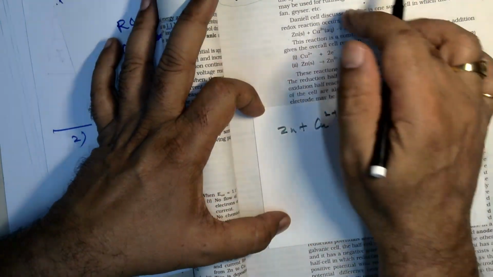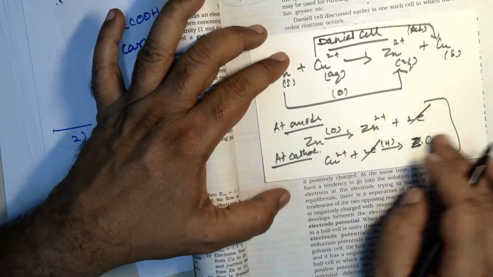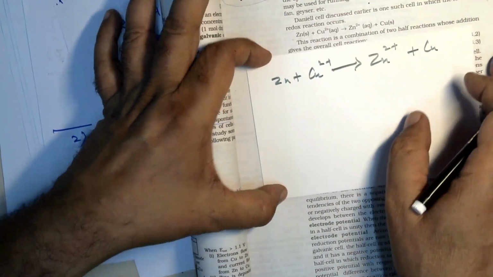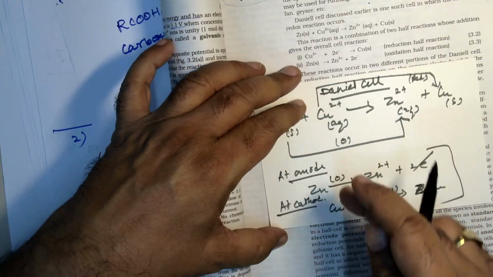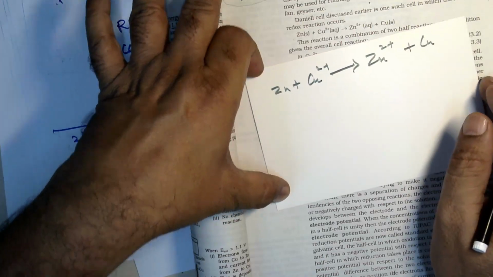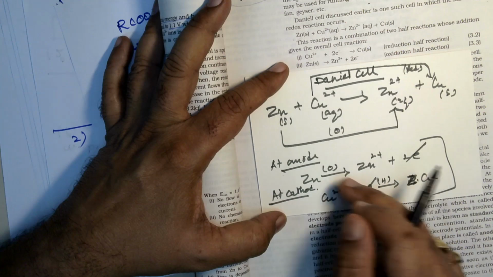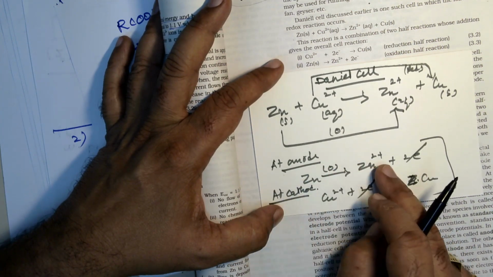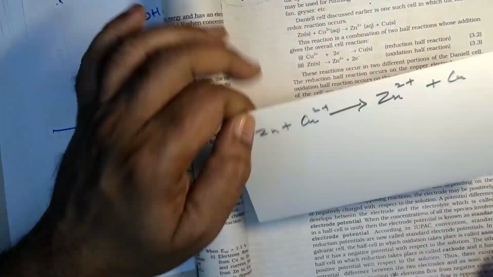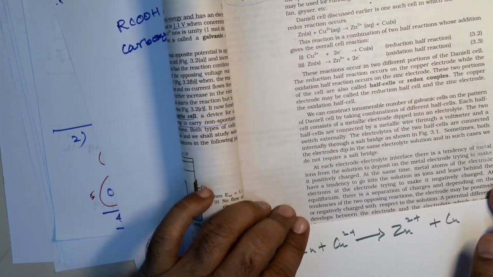We already know that these are called the anodic reaction and the cathodic reaction, and this is the electrochemical cell reaction. This is the anodic reaction, this is the cathodic reaction, and this is the electrochemical reaction. How is it possible? By the combination of two half cells. What are those two half cells? Zn/Zn2+ and Cu2+/Cu. That is why the electrochemical reaction is nothing but the redox reaction. Do you understand this concept?